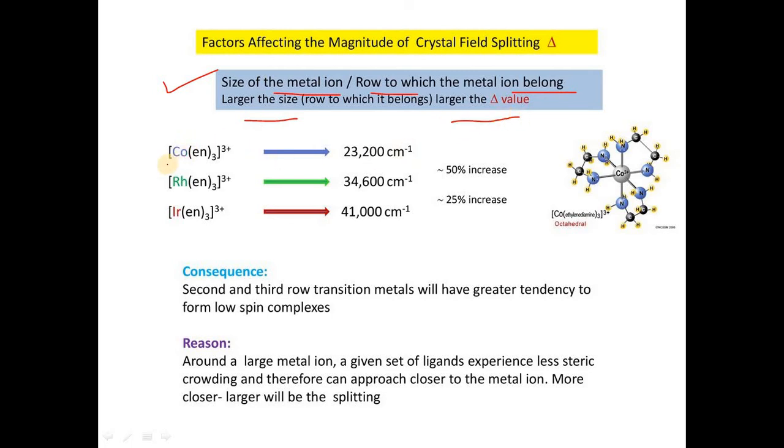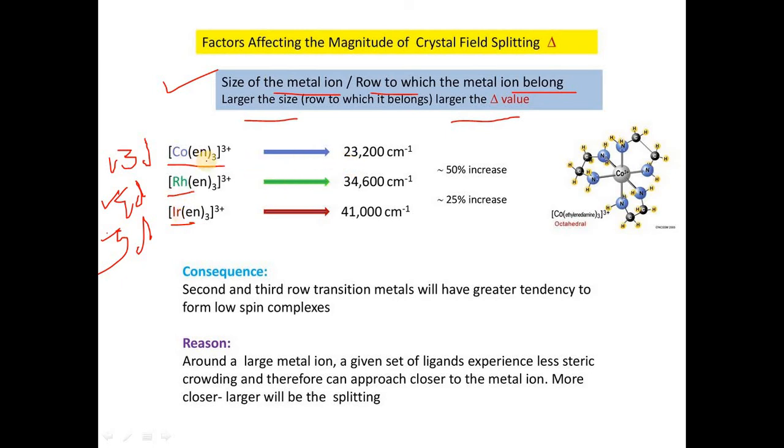For example, in the case of Co(en)3 3+, cobalt belongs to the 3d series, the first transition series. Then rhodium belongs to the 4d series, and iridium belongs to the 5d series. So this is 3d, 4d and 5d, that is cobalt, rhodium, iridium.